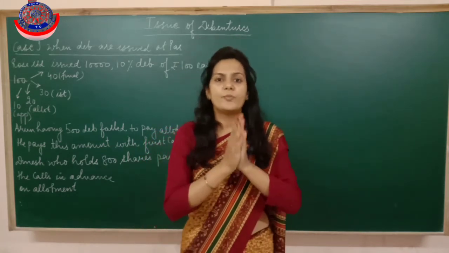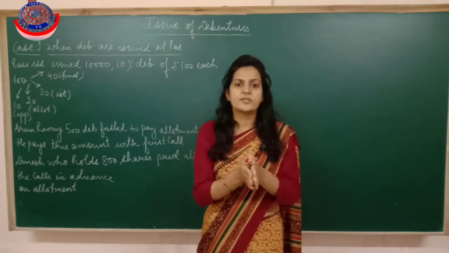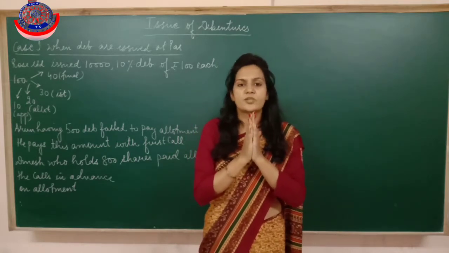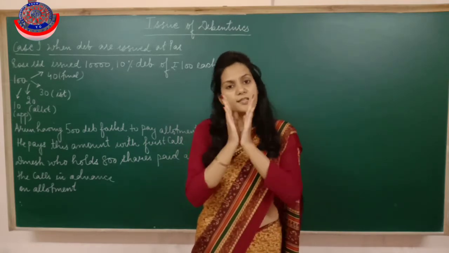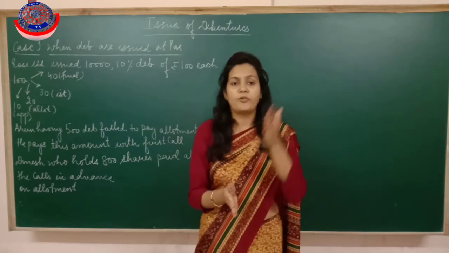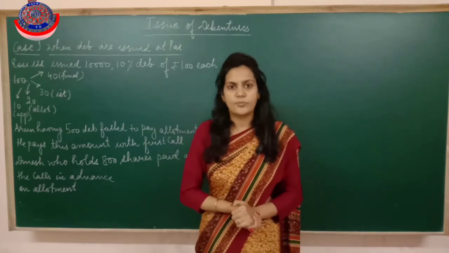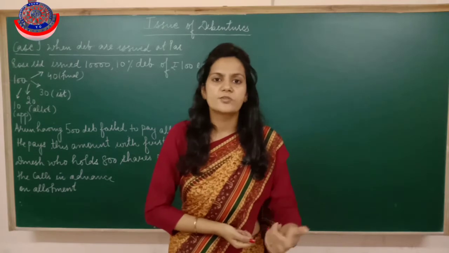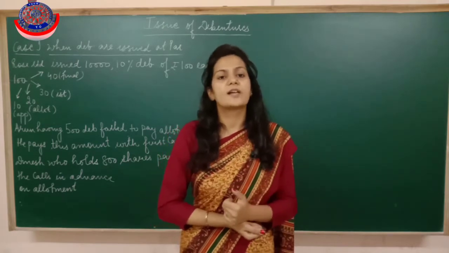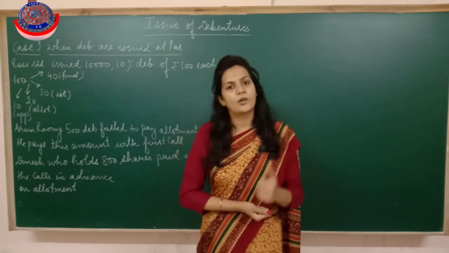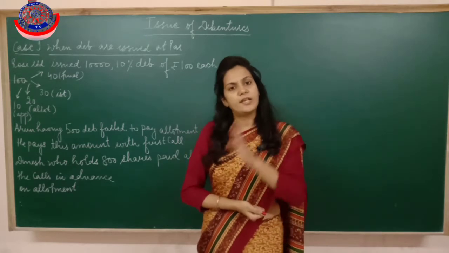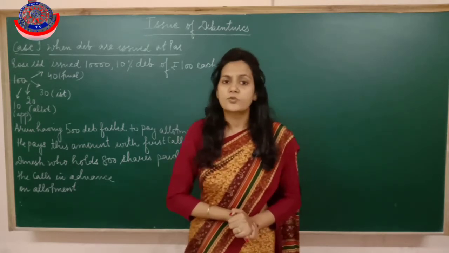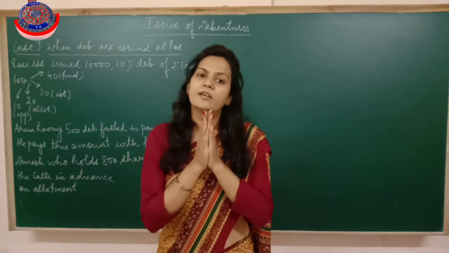It means that for making the allotment of the debentures, we need at least 90% subscription. This clause is also the same, and we have already done it in the chapter on shares. In shares also, at least 90% subscription is required for making the allotment, and the same in case of debentures.